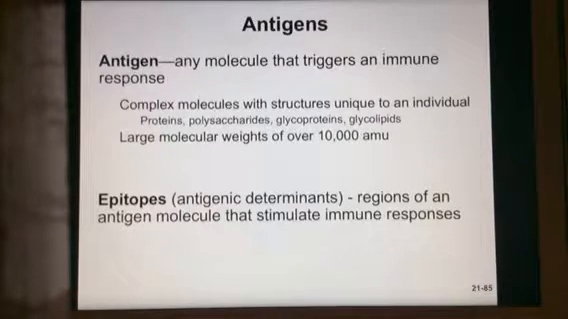So before we get too far into that, we need to define a few terms. Antigen gets used a lot, so let's define that. An antigen is any molecule that triggers an immune response. Okay, so that's pretty broad. They're complex, large molecules that are unique to an individual. You've talked about that a little bit when we were working on blood types. But on that antigen, there is a region of the molecule that specifically stimulates the immune response. So there's just one little part of it that actually triggers all these responses that we're going to be focusing on.